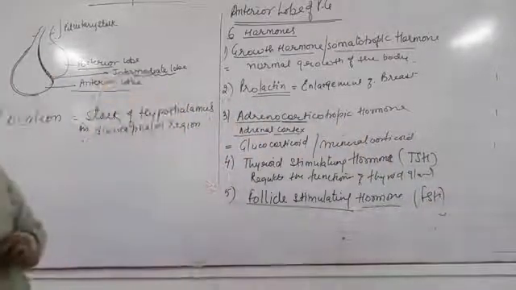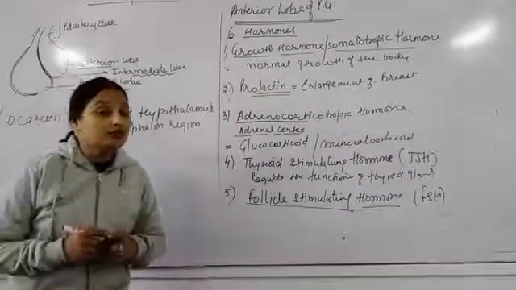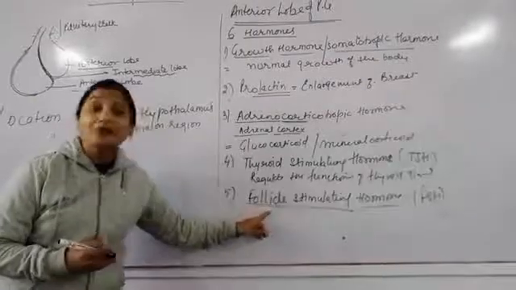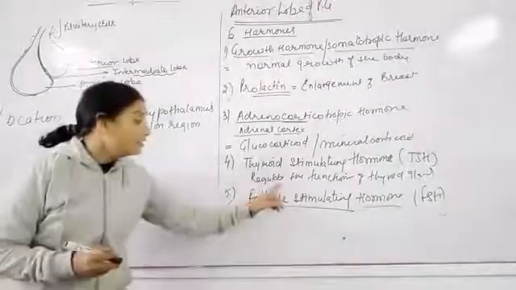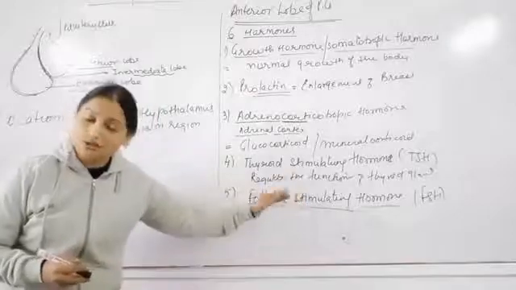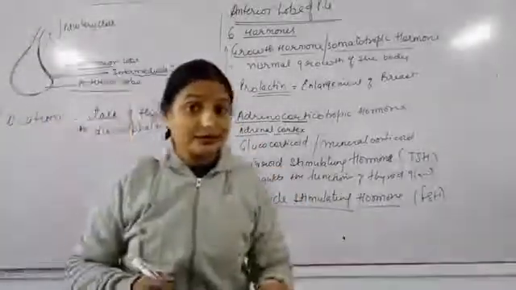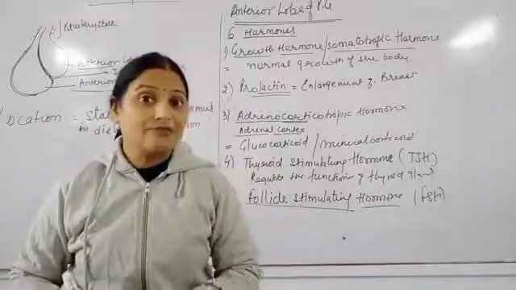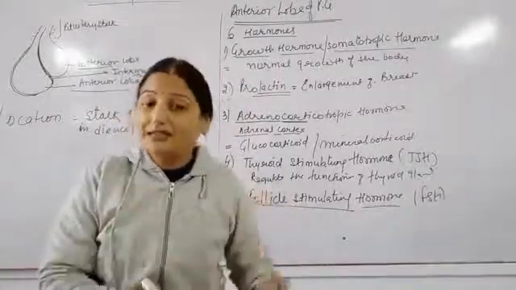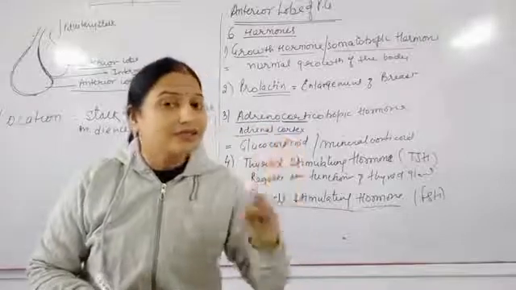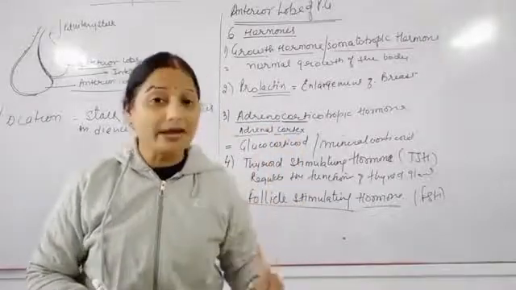Now children, the anterior lobe of the pituitary gland stimulates the follicle stimulating hormone so that the ovary as well as the testis can secrete eggs and the sperms in the proper manner.